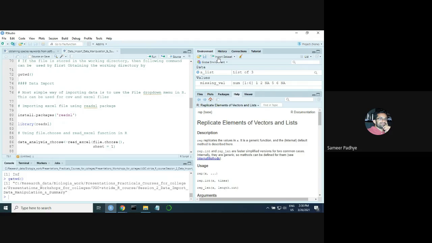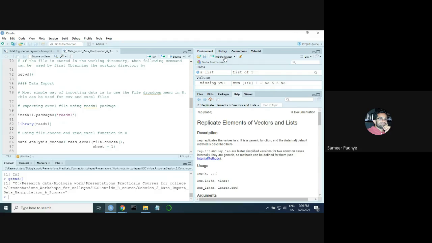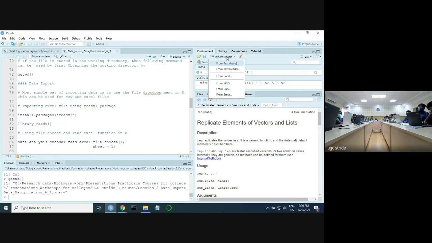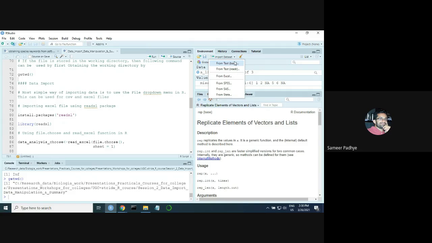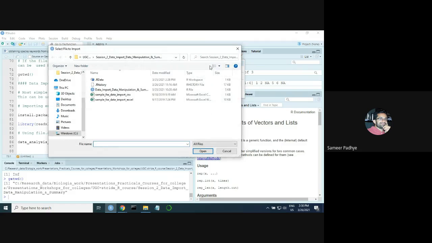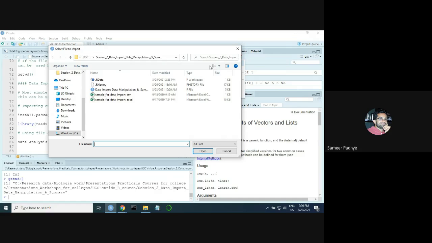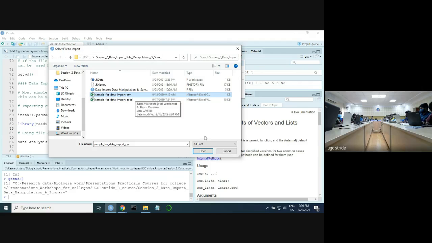First we'll import a CSV file. Go to this Import Dataset and click on it. There you will see a bunch of options. You have to select the first option, From Text, because as I said, you can also create a CSV file in TextPad or WordPad. But luckily for us, R also lets us import a Microsoft Excel CSV file. Then navigate to the place where you have stored today's files and select the CSV file.